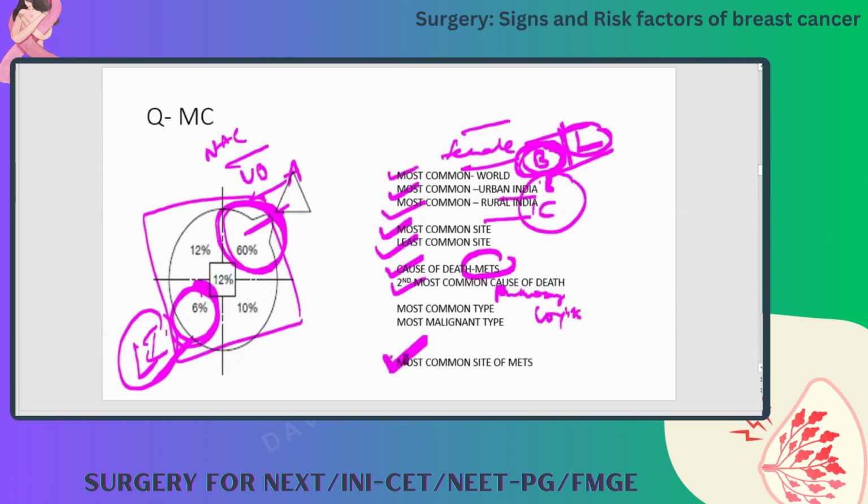What is the most common site of metastasis? Where will breast cancer metastasize to most commonly? Axillary lymph nodes. Then it goes to bone. Which bone? Is it clavicle? No. Sternum? No. It goes to the vertebra. Which vertebra? Cervical and lumbar vertebra, mostly lumbar.